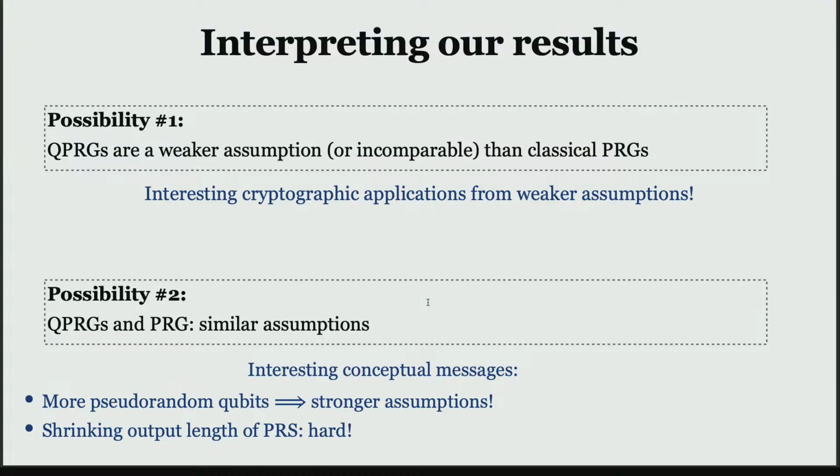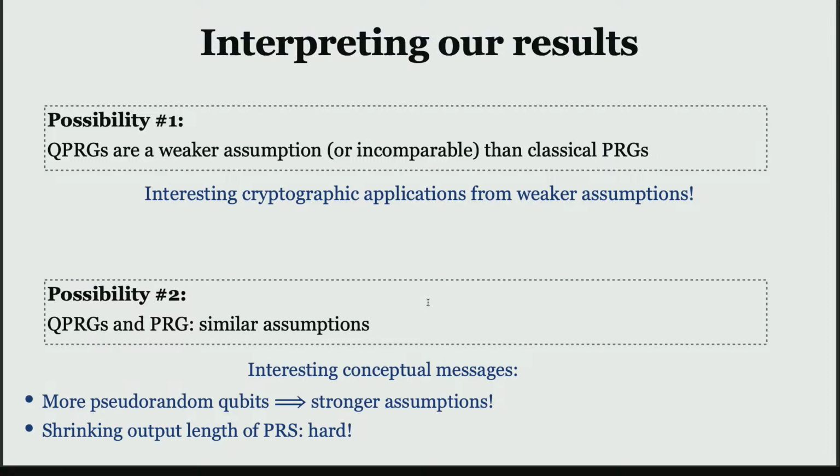So in that case, our result gives an interesting conceptual message. Since PRG is separated from super logarithmic output PRS, and quantum PRGs can be obtained from logarithmic output PRS, there is a separation between logarithmic output PRS and super logarithmic output PRS. So it says that you might potentially need stronger assumptions to get logarithmic output PRS than super logarithmic output PRS. To me, this was very surprising, because in classical pseudorandom generators, getting fewer pseudorandom bits is easier.